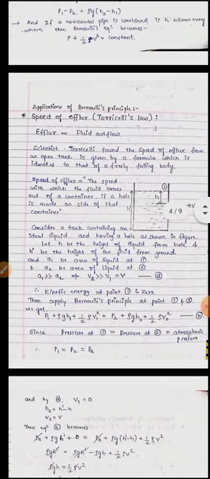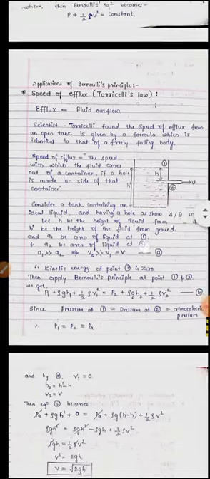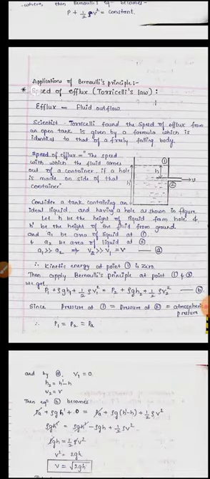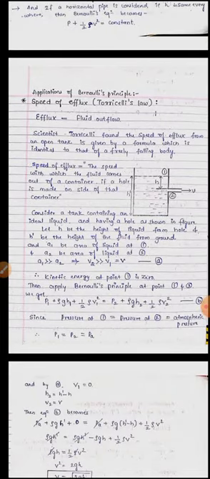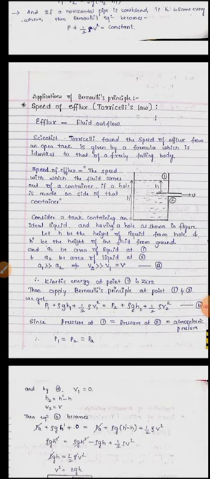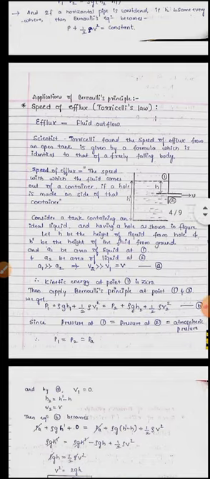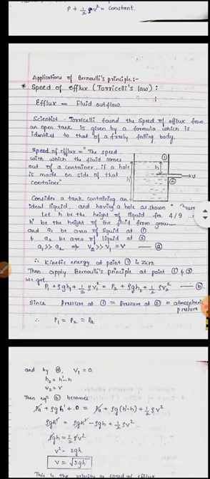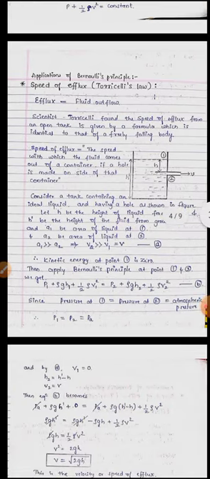See here the applications of Bernoulli's principle. First we have the speed of efflux, or Torricelli's law. Here efflux means the fluid outflow. Whatever fluid is coming out of a container is known as efflux. The scientist Torricelli introduced the speed of efflux, so this is also known as Torricelli's law.